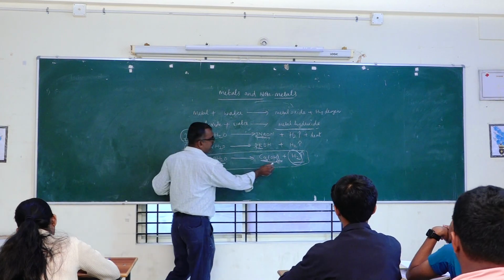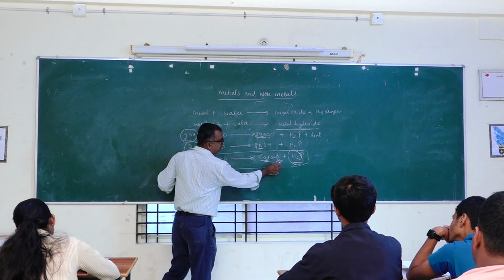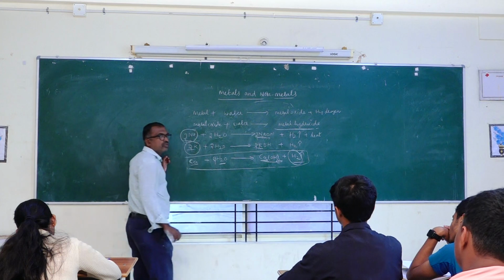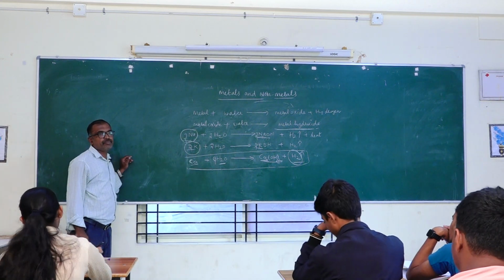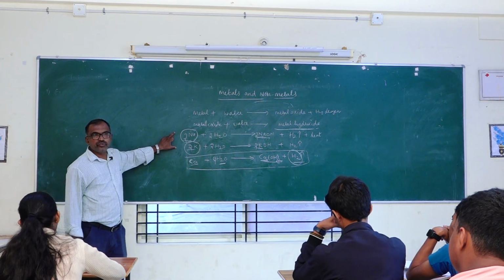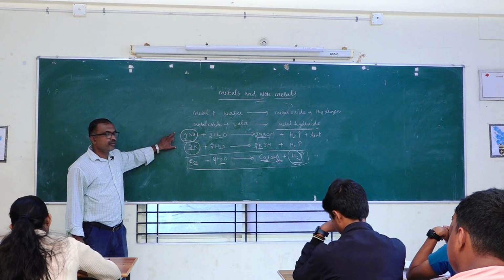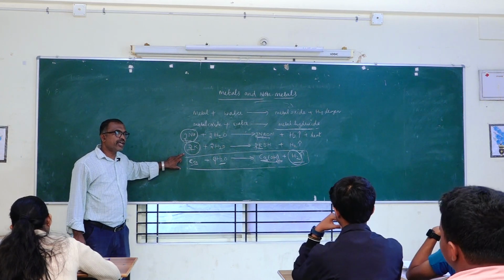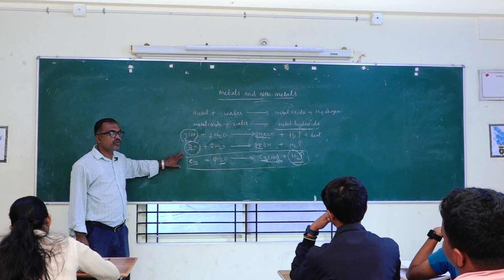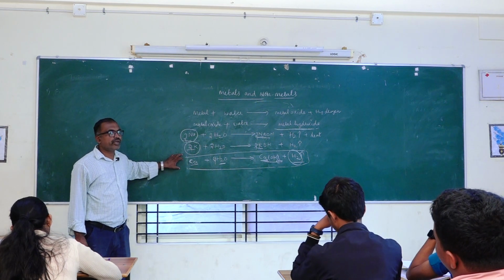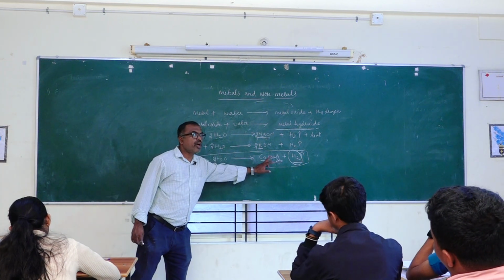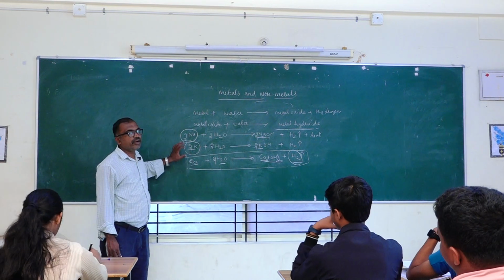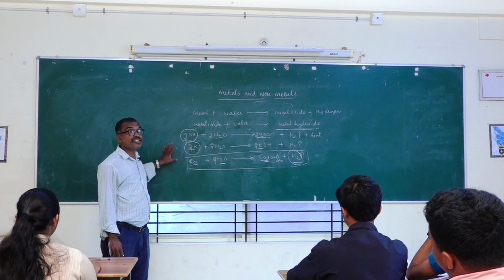O is 2 here, and here you multiply with the 2. So this is another example. These two do not catch fire, only they make a sound and float on the surface of the water, because a sufficient amount of hydrogen is not liberated to catch the fire.